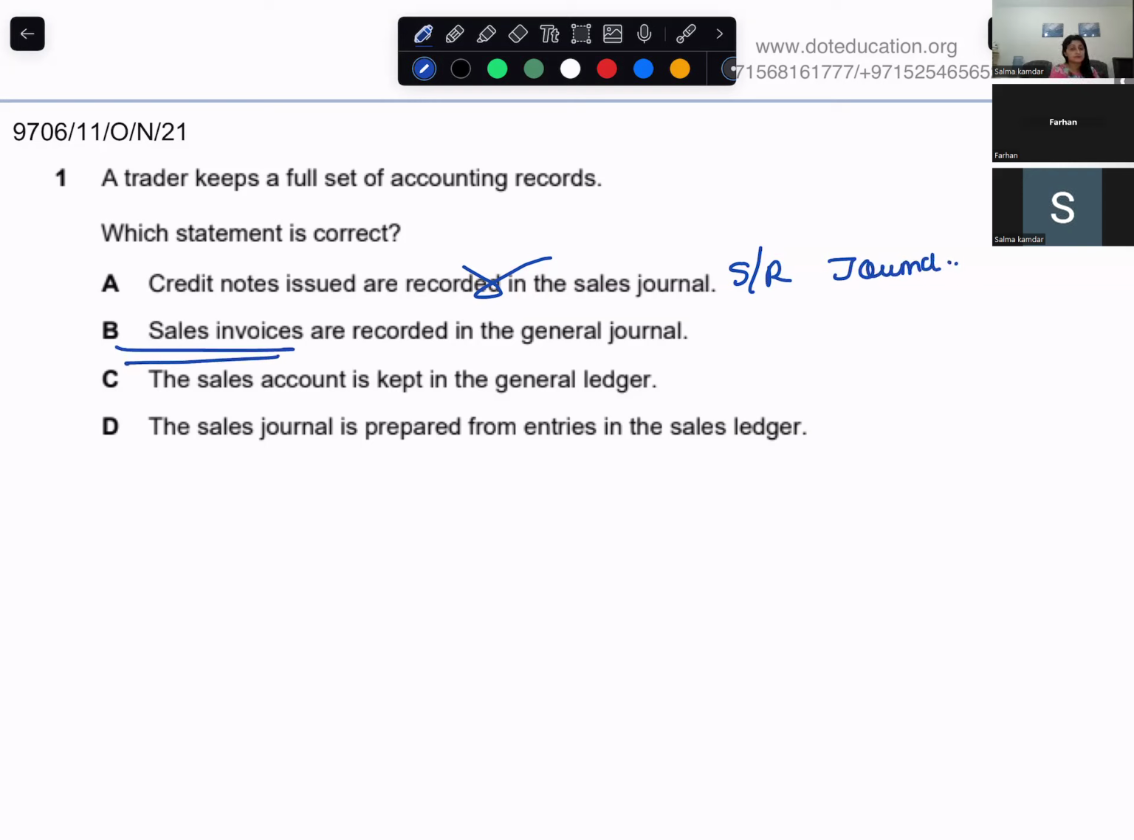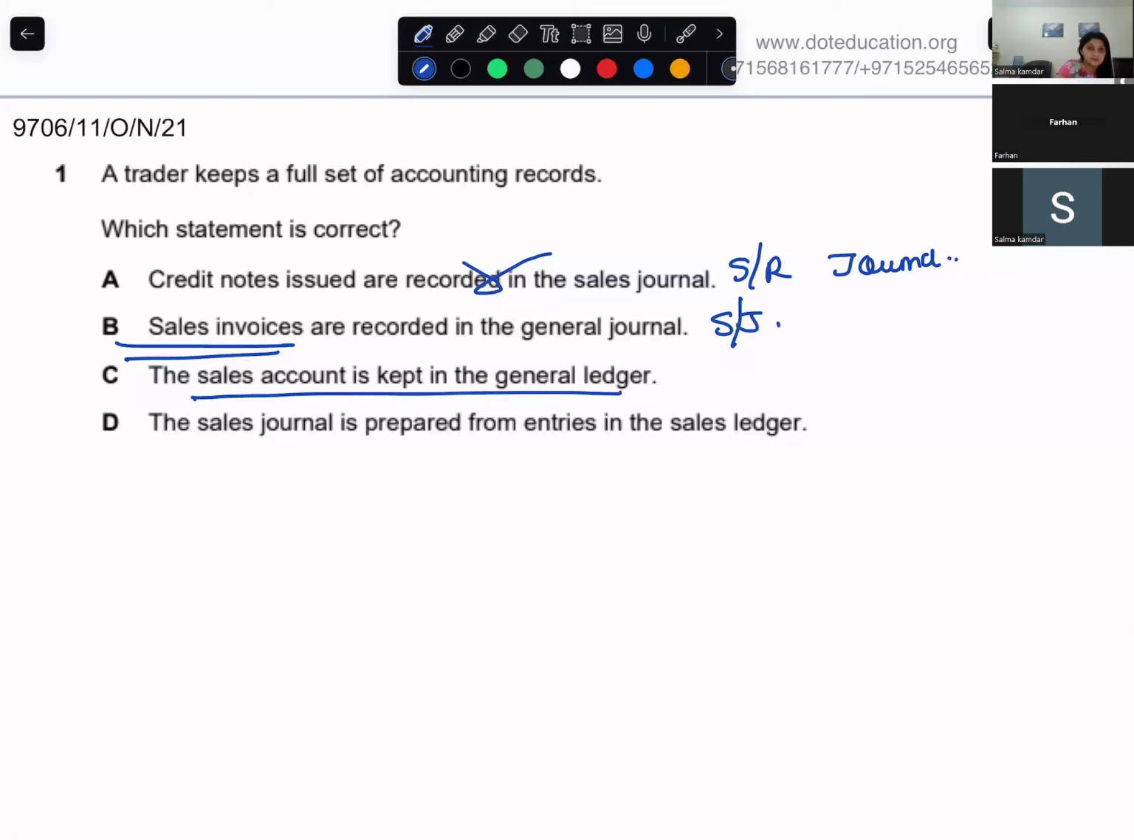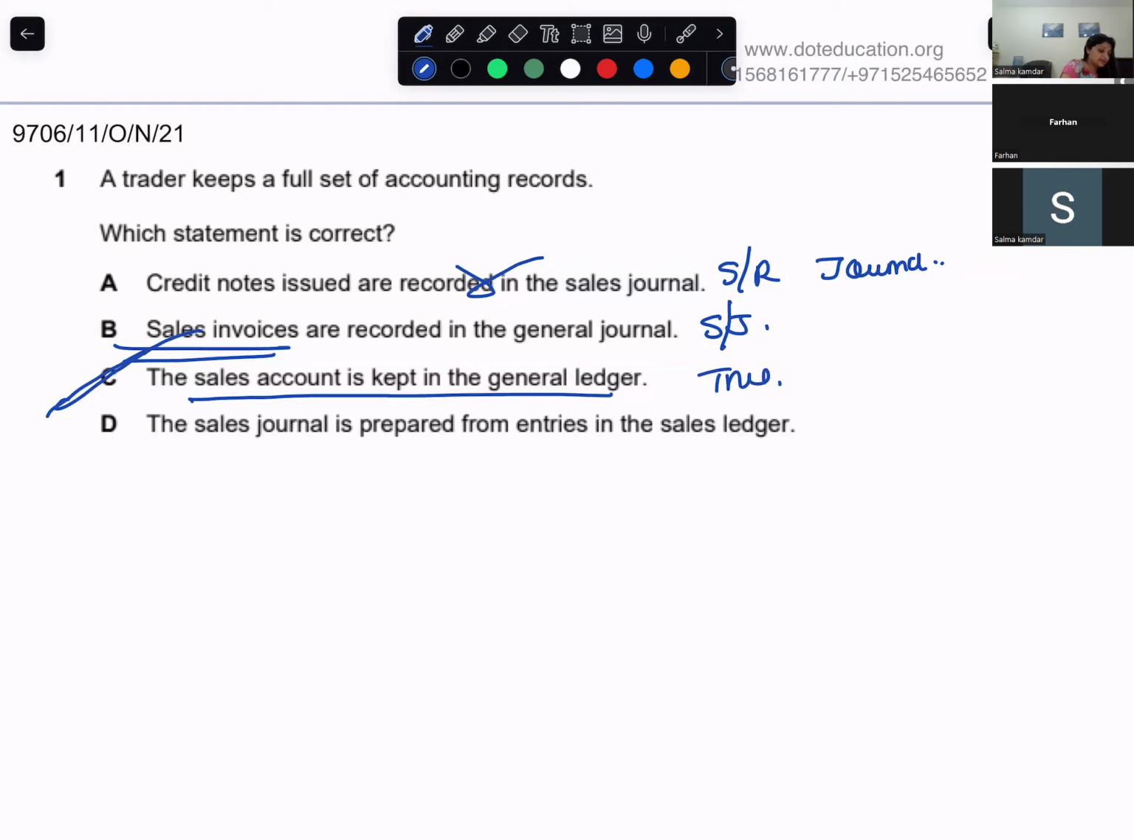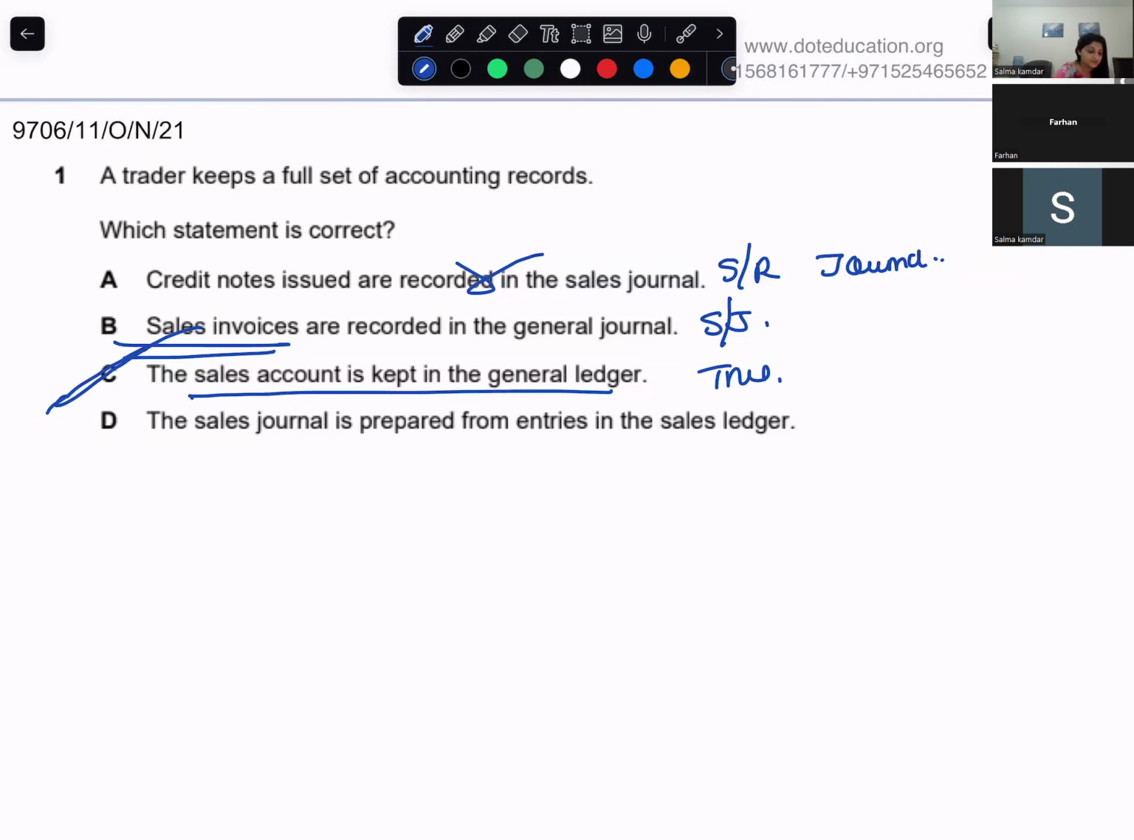Sales invoices are recorded in the general journal. That's wrong. Where is it recorded? Sales invoice will be recorded in the sales journal. Okay. The sales account is kept in the general ledger. That's true. So it's C. Read the next one also.